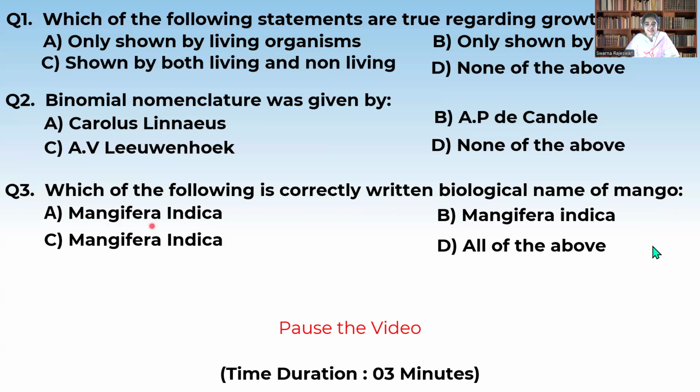But the species name has to start with a small letter always. Otherwise, both of them have to be underlined. So this option is wrong, because the species name is written with a capital letter. Option C is also wrong. And if we see option B, Mangifera indica, it is correct, because the species name starts with a small letter. So option B is correct.